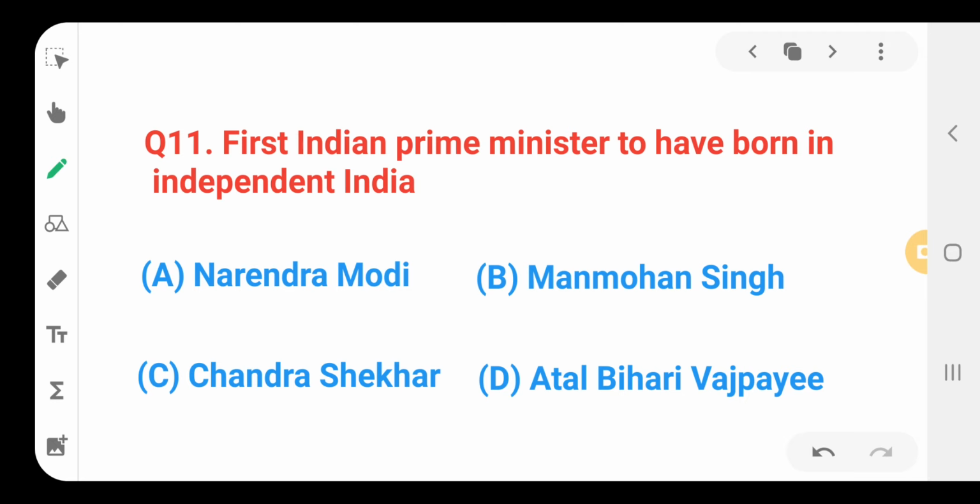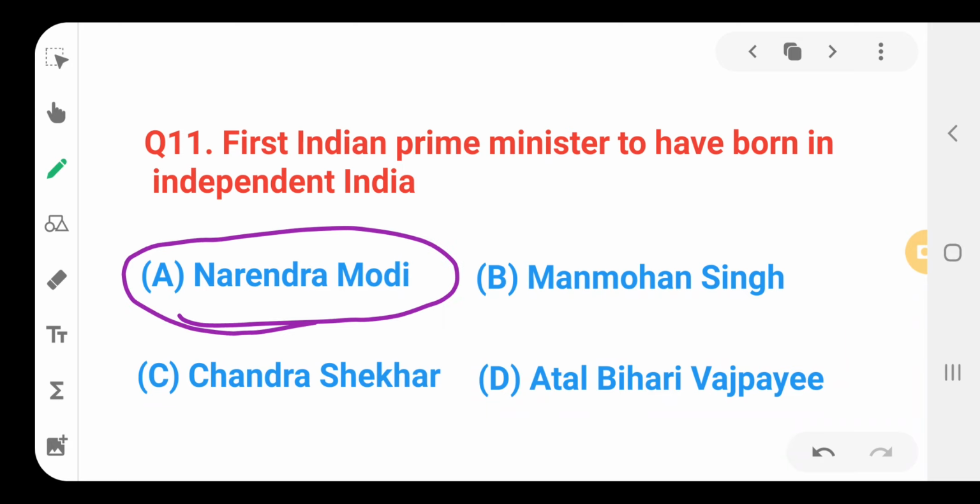First Indian Prime Minister to have been born in independent India. Indian Prime Minister who was born after 1947: only Narendra Modi, who was born on 17 September 1950. Remember that Manmohan Singh, who was the 30th Prime Minister of India, was born on 26 September 1932.